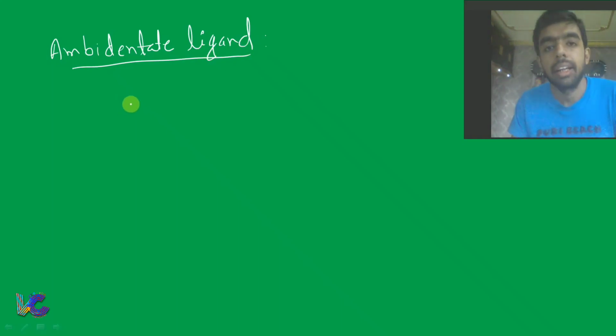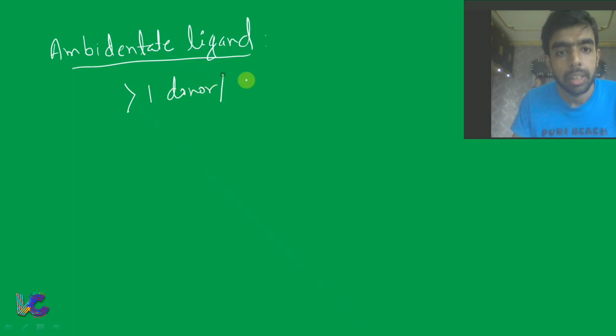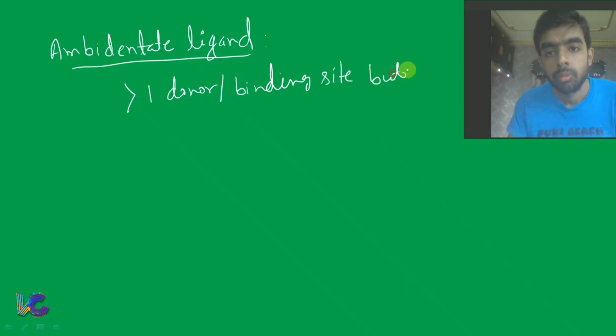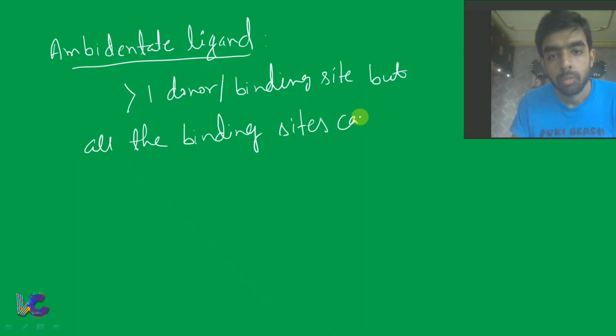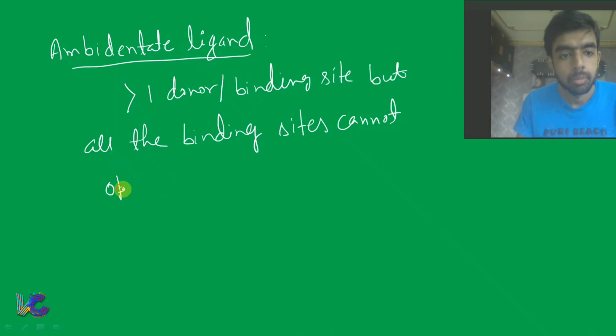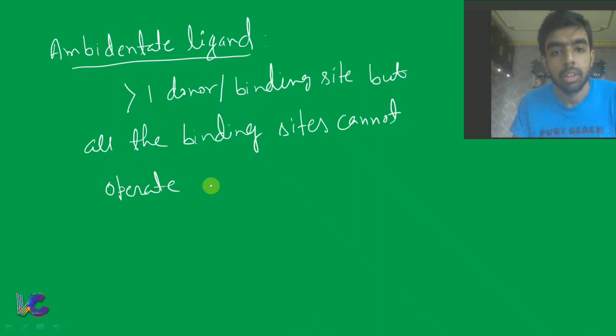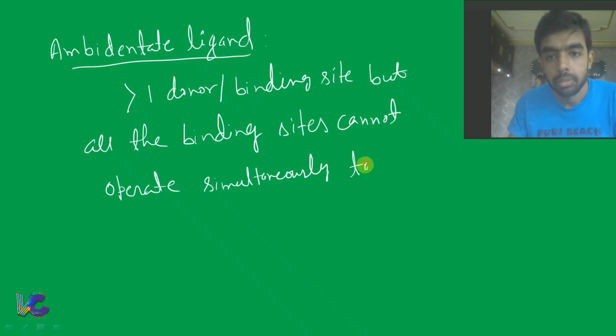Now suppose there is a ligand which has more than one donor site or binding site, but all the donor sites cannot operate at a time, that means simultaneously, to coordinate with the metal center.